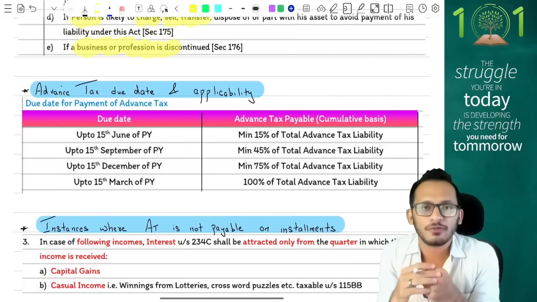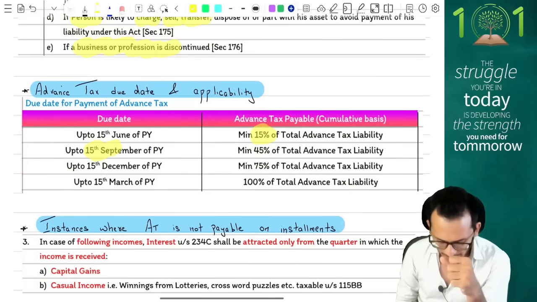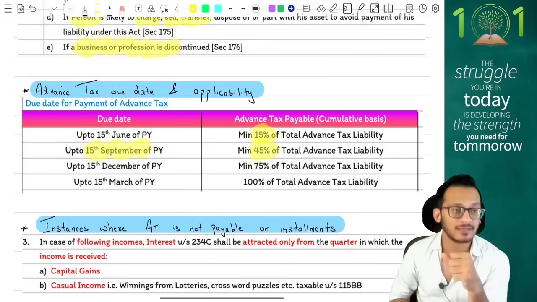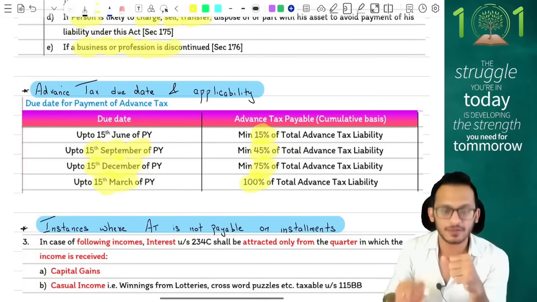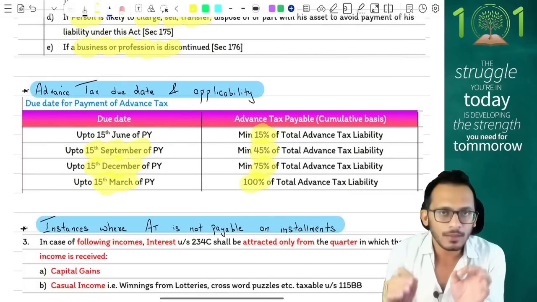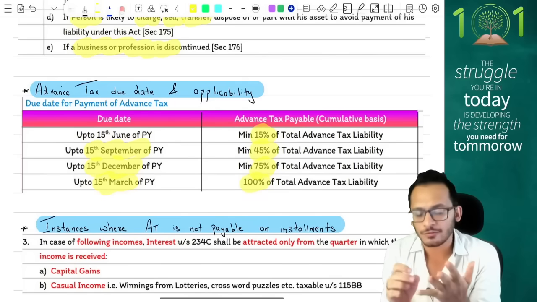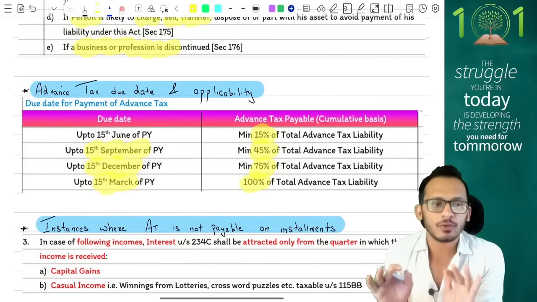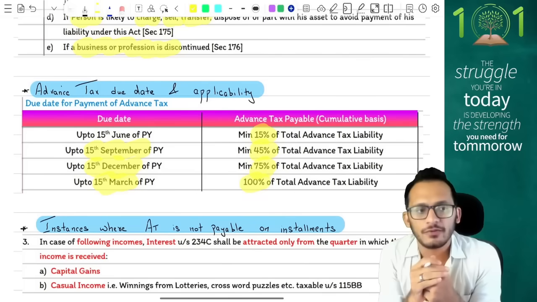Installment number 1 will be on 15th June where you will pay 15% of your advance tax liability. Then you will have 15th September where you will pay 45% of your tax liability. Then 15th December where you will pay 75% of your tax liability. And 15th March where you will pay 100% of your tax liability. But income tax also says that if you're a person who's opting for presumptive taxation 44AD or 44ADA, then you don't have to follow these liabilities. You just have to pay 100% of your liability on 15th March.